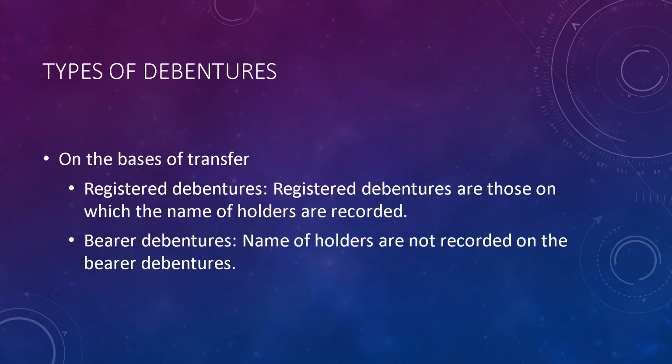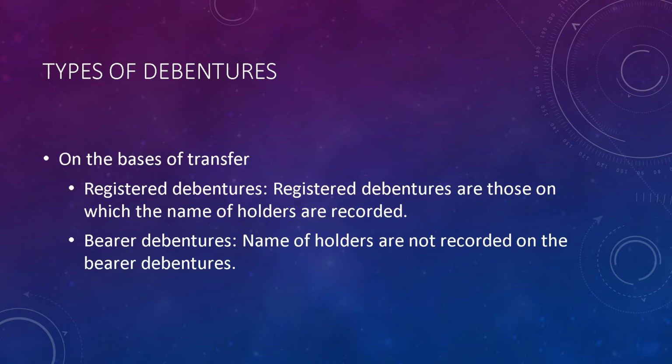The next type of debenture is on the basis of transfer. First is registered debenture and second is bearer debenture. I think you all know the meaning of these two words. Whenever the name of the debenture holder is written on the certificate, or the debenture holder's name is recorded in the register or registration book, that is called a registered debenture.